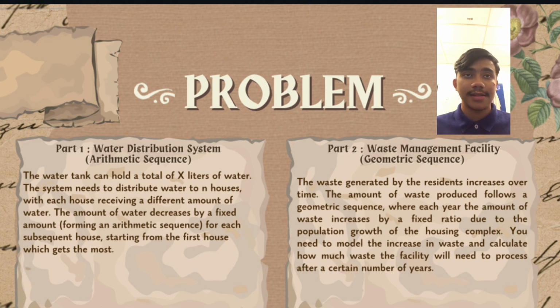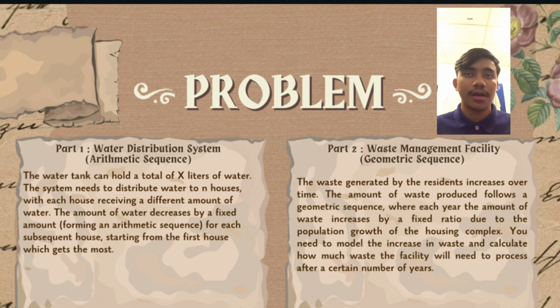Additionally, the system efficiency can be enhanced by increasing the tank size or adjusting the distribution interval. So how can we prevent this problem? We have to make the tank size larger, or maybe adjust the distribution interval, so it can reduce the chance of overflow happening.